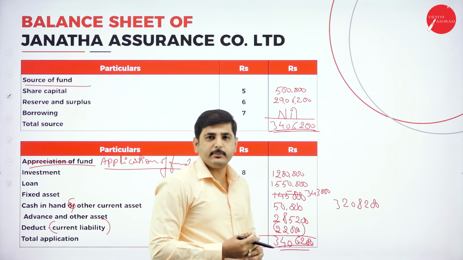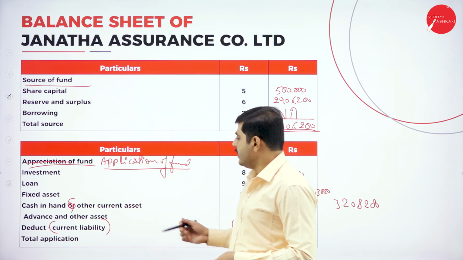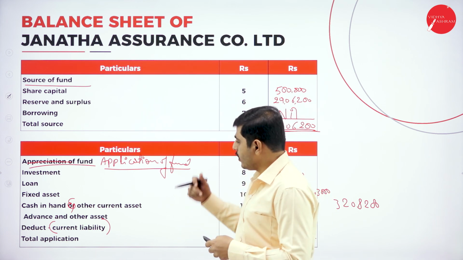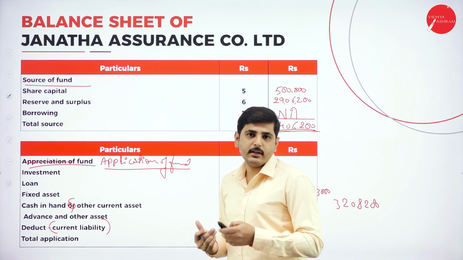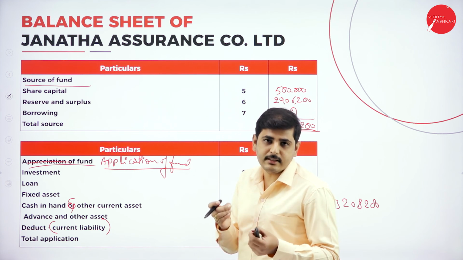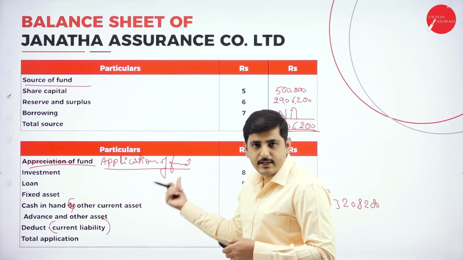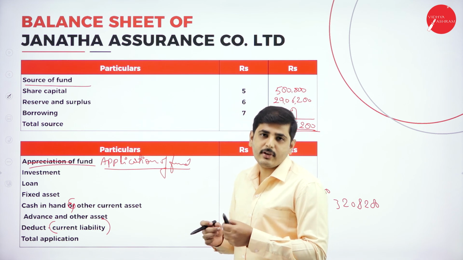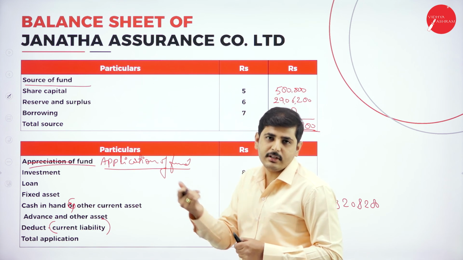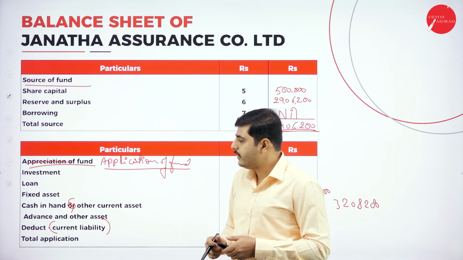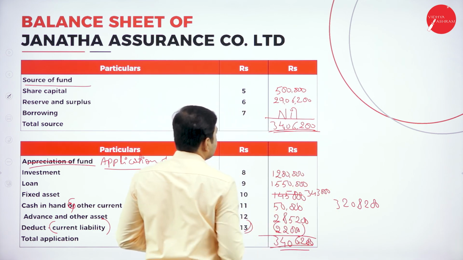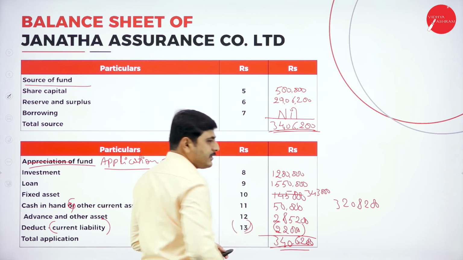Maybe because of some mistakes in the question, one or another item is missed out in the problem, there are some chances. So if you get this type of problem while solving any paper, just check whether all the balances in the trial balance, both debit side and credit side, are tallying. If there is any difference, you can add it as a fixed asset or any other amount, you can raise the amount or you can reduce the amount on the liability side also. Now the balance is tallied at 34 lakh 6,200, here also 34 lakh 6,200.